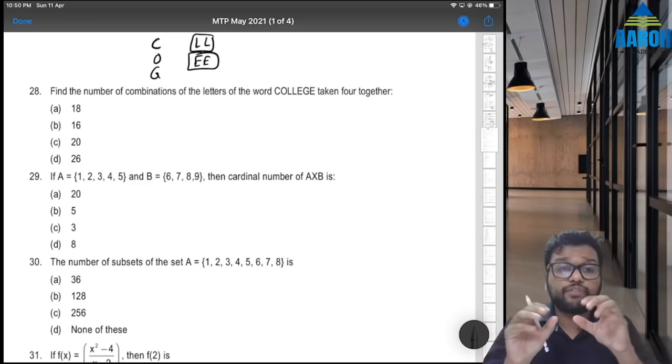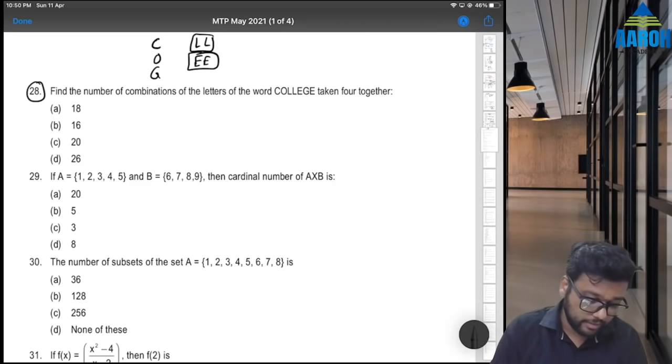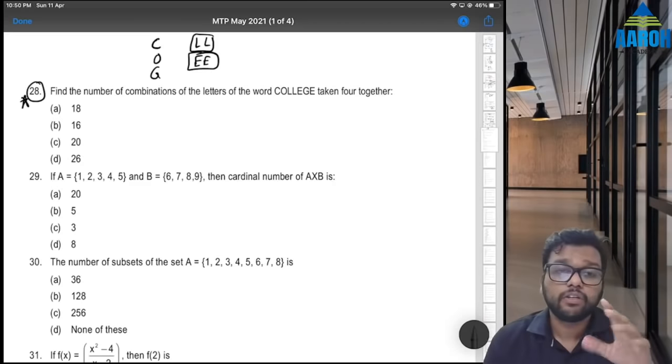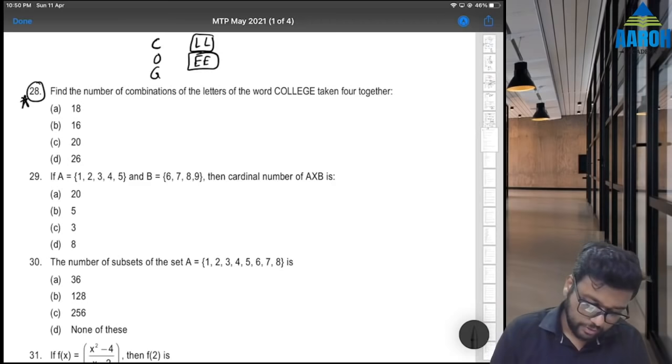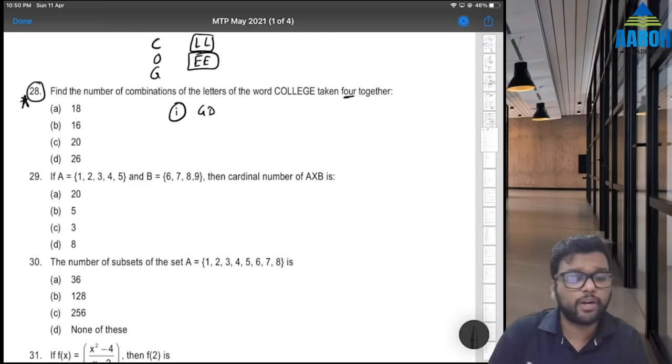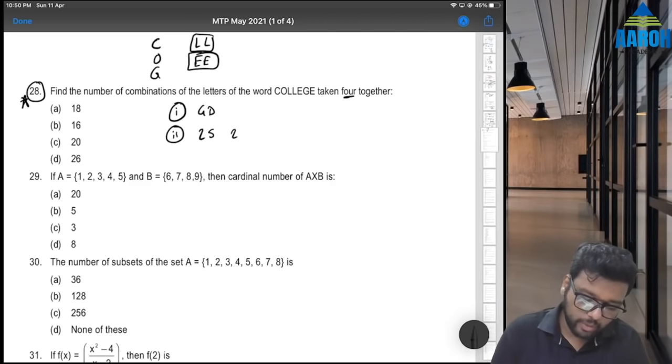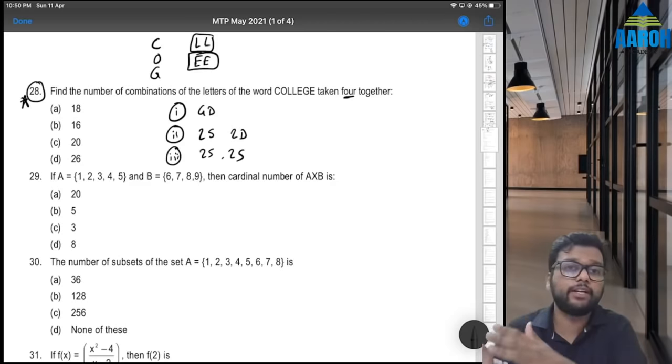So how can we select 4 letters? Now this is a good one. These kind of questions are always complicated. So first way to select is all 4 different. 4 we have to select, right? All 4 different. Second way is we can select 2 same letters and 2 different letters, or we can select 2 same letters and 2 same letters. That is 2 L's and 2 E's.